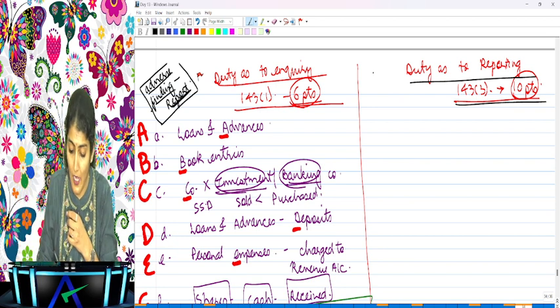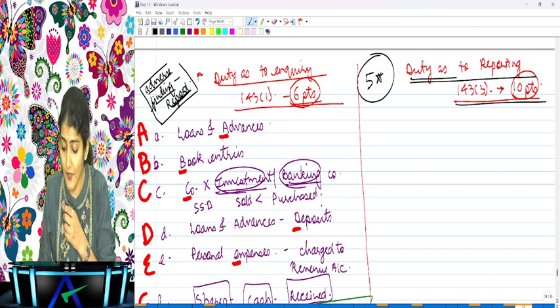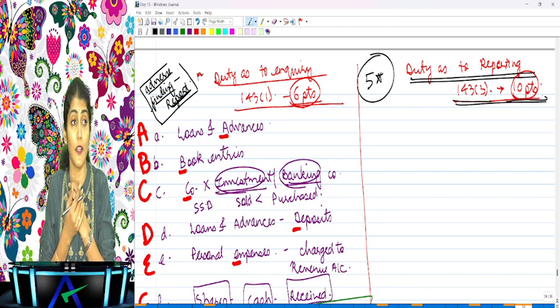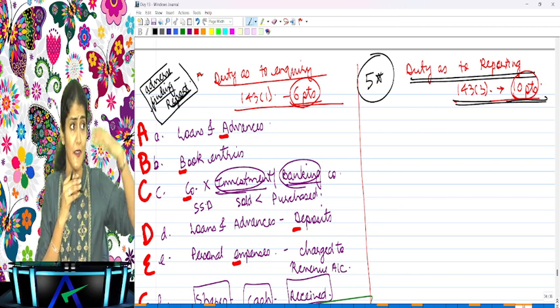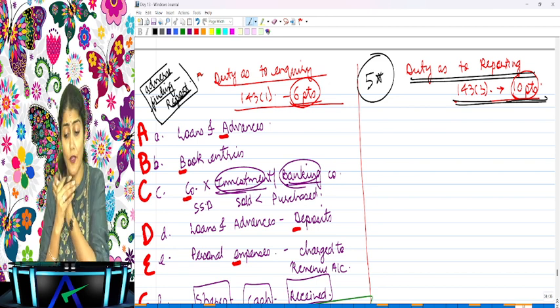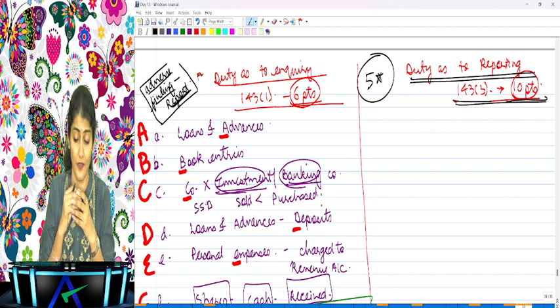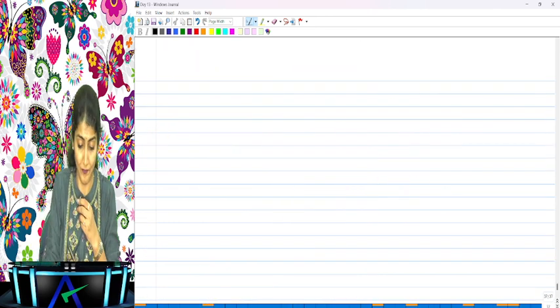Okay, and now coming again to the million-dollar discussion, which is regarding the duty as to reporting under 143(3). Doesn't matter if there is any question or not, but in the MCQ part or in the other chapters, a lot of this 143(3) is going to be required. Do you remember the contents of the audit report?